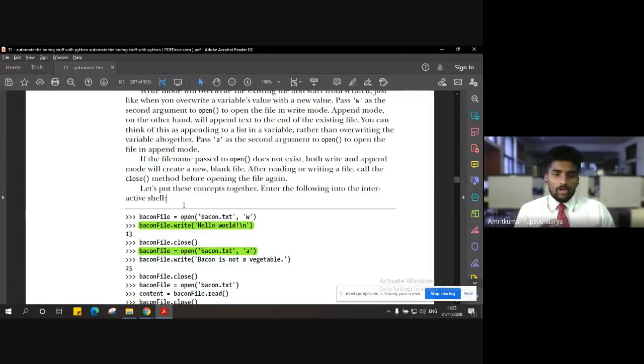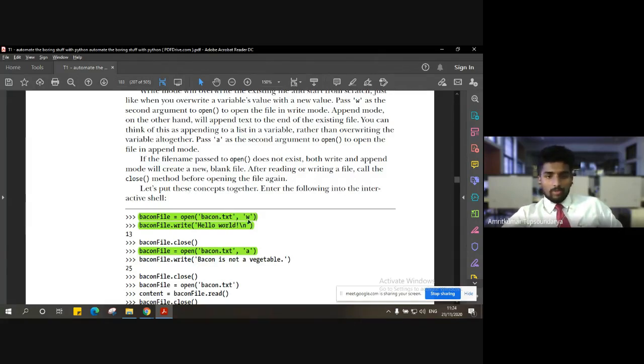Whether I have to only read that file, or I have to write content inside that file, or I have to amend something into that file. So these are the different permissions that I have to give. Now, suppose I have to write the content inside the file bacon.txt.